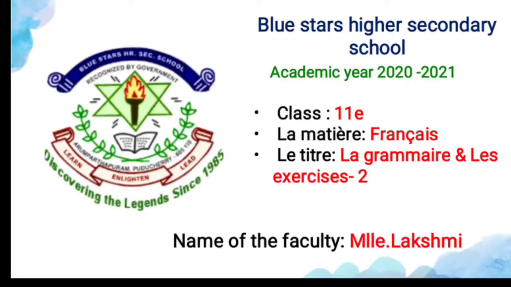And the second content is l'interrogation. L'interrogation means interrogation, used to ask questions. In this, there are three types of questions. One is the familiar form: an affirmative sentence plus a question mark. The second is the standard form: est-ce que plus an affirmative sentence. The third is the sustained form, the inversion method: you have to invert the subject and the verb.